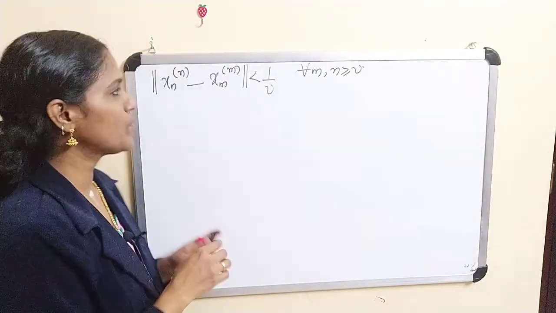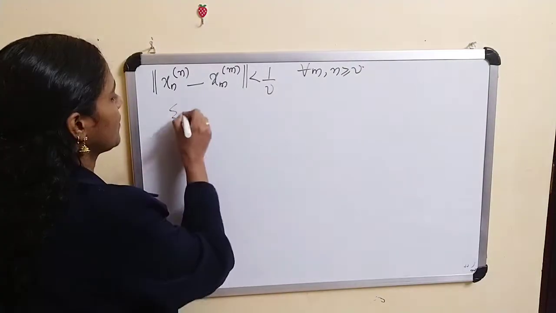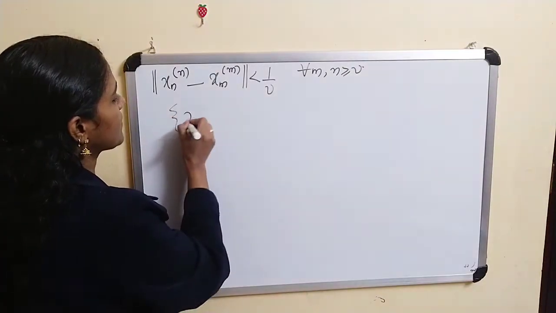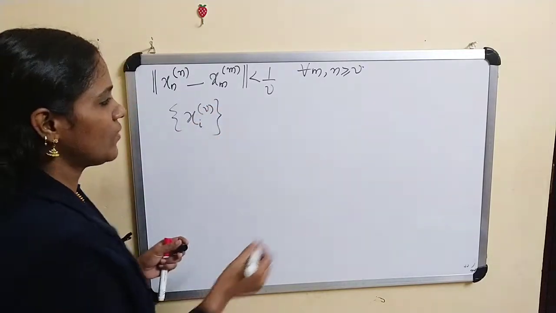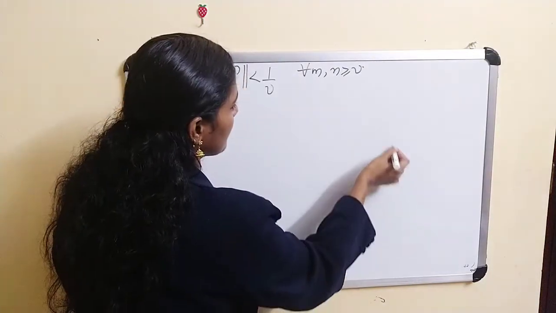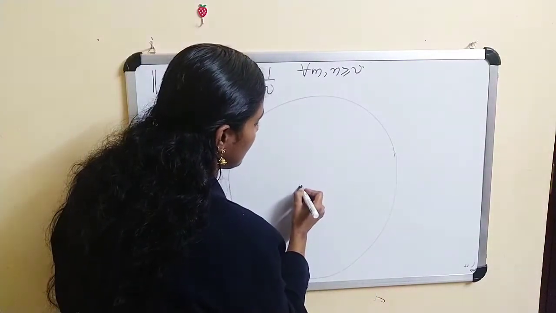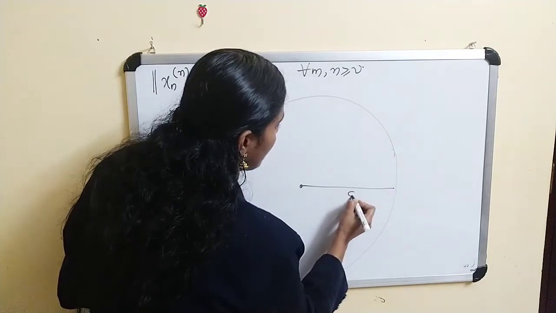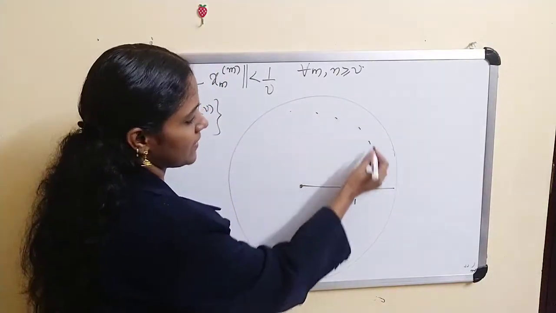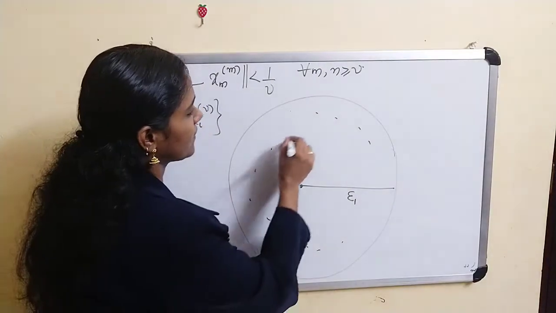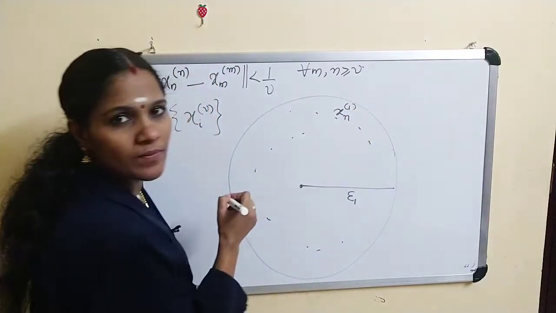Now we have to prove this condition. Just look at this. Suppose this is our first ball, epsilon 1, and the sequence in this set I am denoting as x_n1.